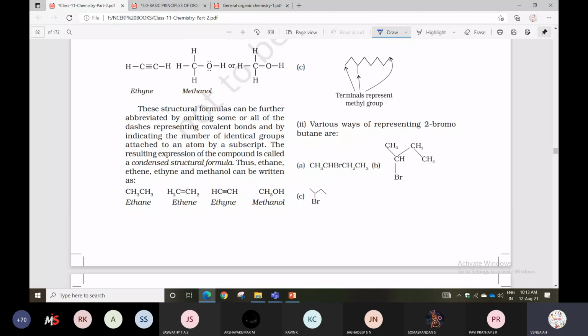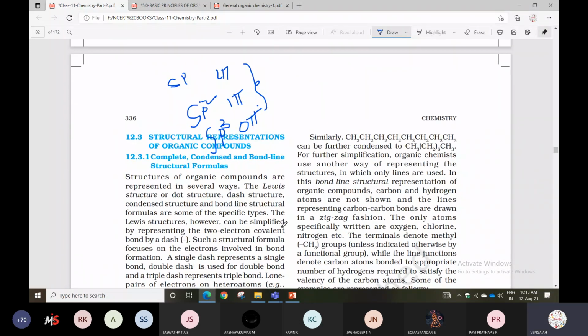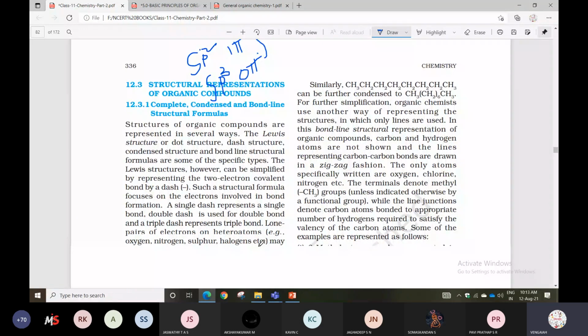So how many types of structures will be there? First one is Lewis dot structures. Next one, we have dash structures will be there. Next one, we have bond line structures will be there. Next one is condensed type of structures will be there. Many types: dash structures, Lewis structures, bond line structures, condensed type will be there.